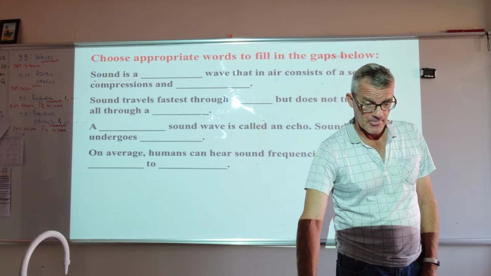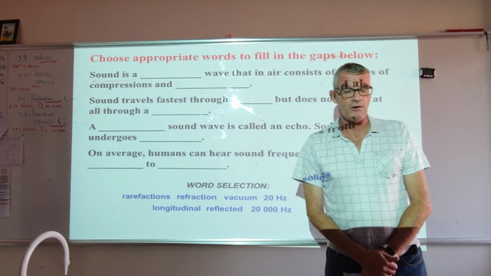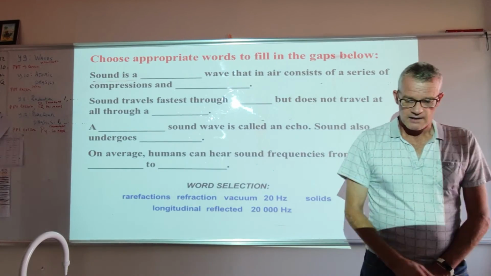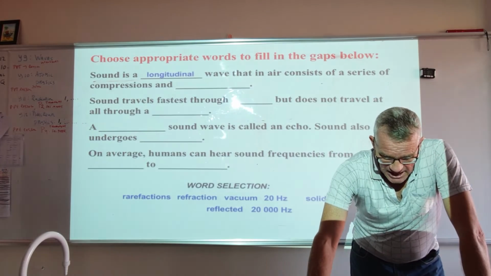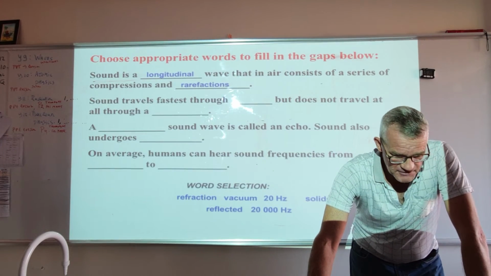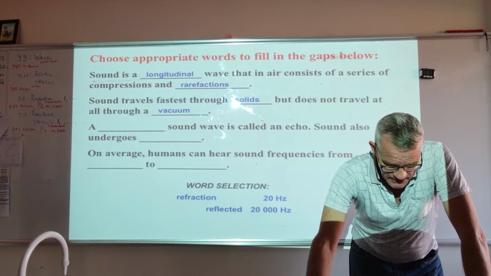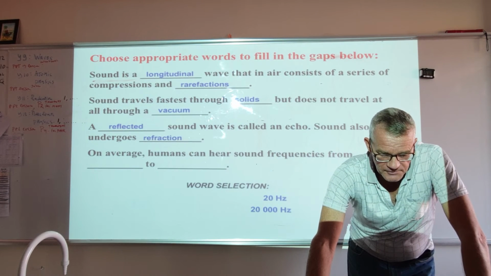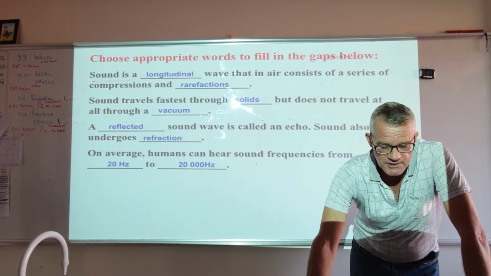Okay? Now, ending with this slide, and then we more or less have covered the whole section of sound. Okay? Sound is a longitudinal wave that in air consists of a series of compressions and rarefactions. Sound travels faster through solids but does not travel at all through a vacuum. A reflected sound wave is called an echo. Sound also undergoes reflection. On average, humans can hear sound between 20 Hertz and 20,000 Hertz.